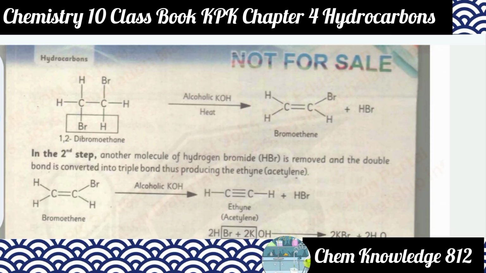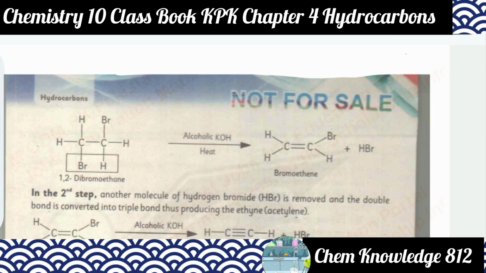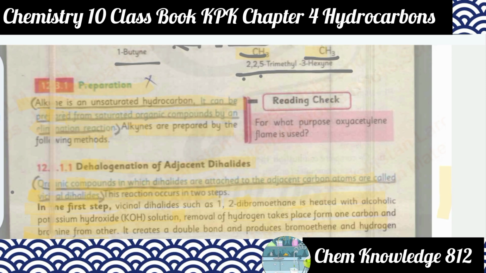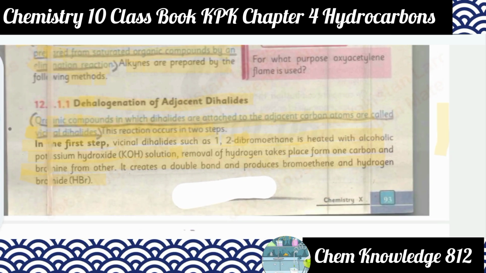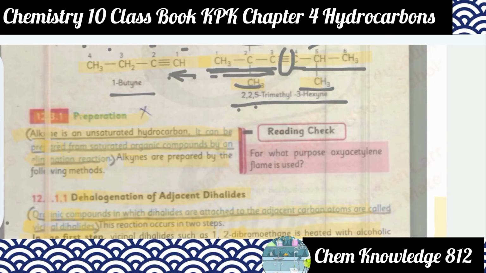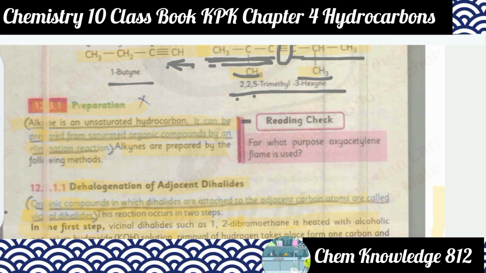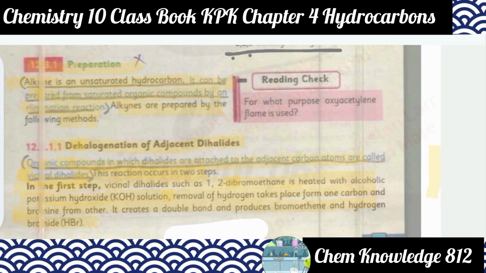तो alkynes को हम यहाँ पर ये हमारे पास ये saturated compound है. You can say we have discussed that they are prepared from saturated organic compounds.